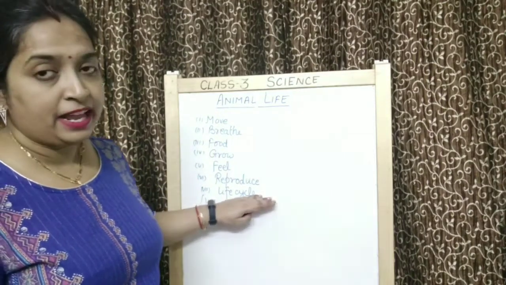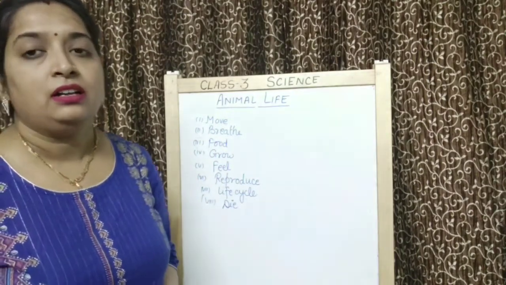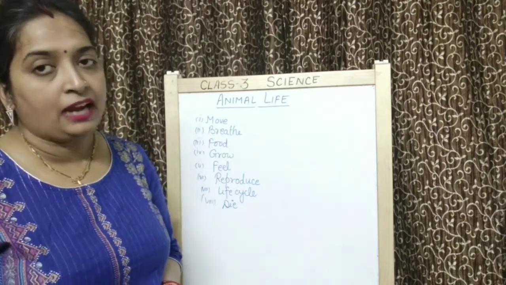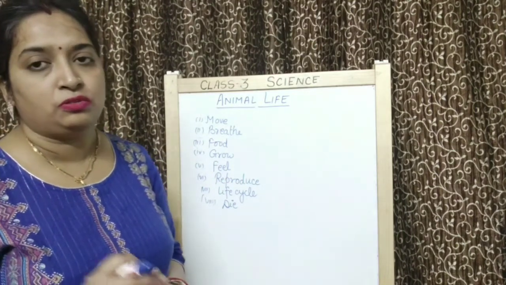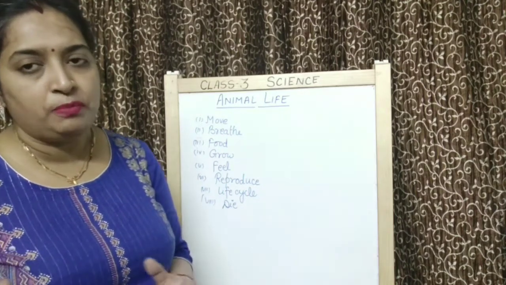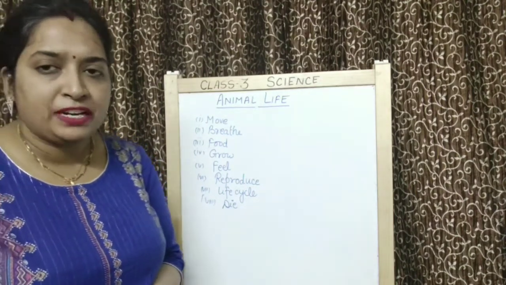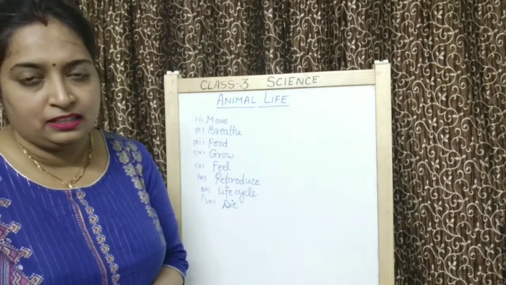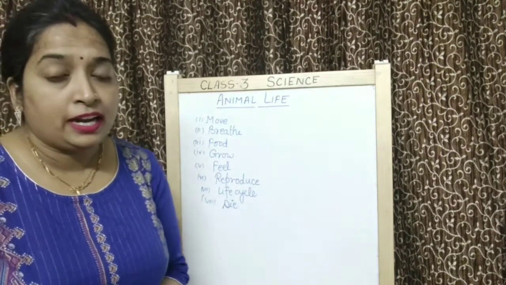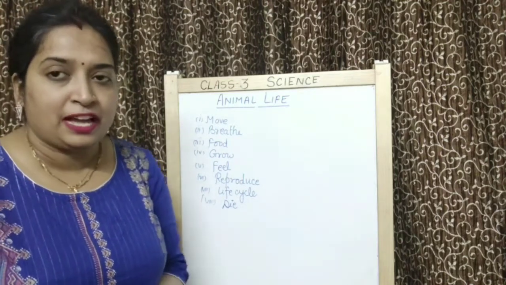Then life cycle, animals have a life cycle which starts from a baby and it goes from baby to toddler and to adult. In animals they have different stages during their life cycle that we will study in higher classes. Like what kind of life cycle is present in a butterfly.